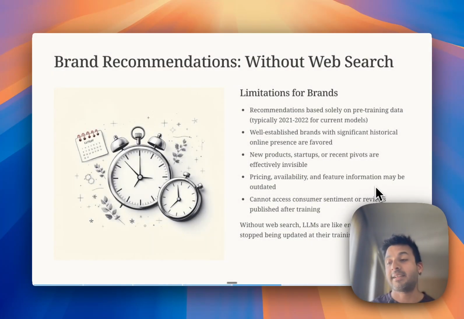So what that's telling us is that without web search, in its pre-trained knowledge, the phrase AI SDR was heavily associated with a certain number of brands that it showed up without the web search. And so those brands are already in the training data. And when the model was trained, it created these word associations with AI SDR.